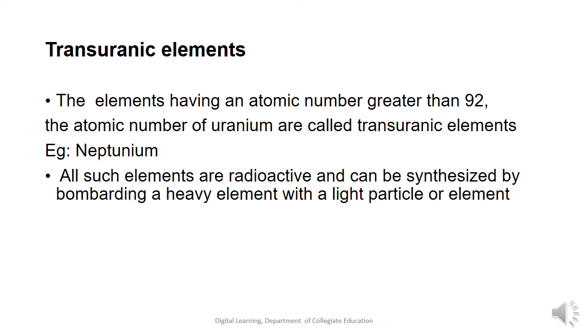The next topic in this session is the transuranic elements. The elements in the periodic table having an atomic number greater than 92, that is, greater than the atomic number of uranium, are called as transuranic elements. Example being neptunium and many others. We can say that the transuranic elements are radioactive and can be synthesized by bombarding a heavy element with a light particle or element.